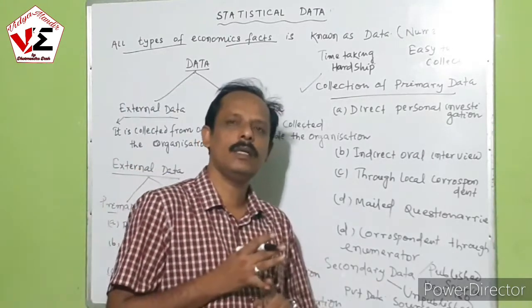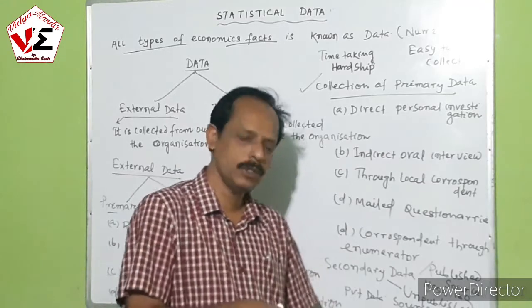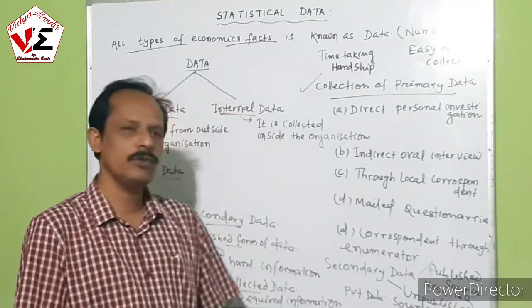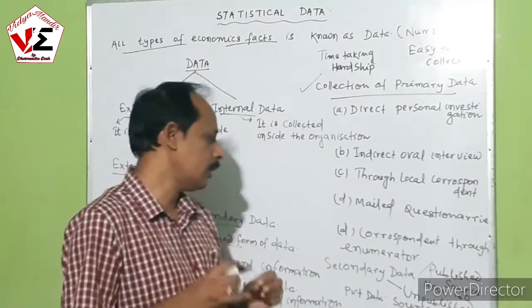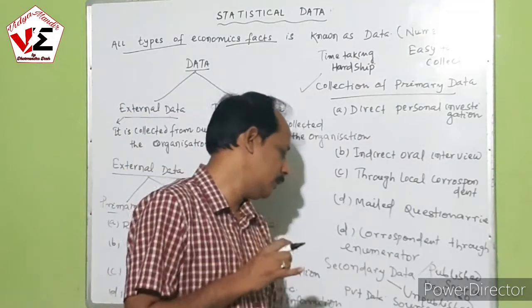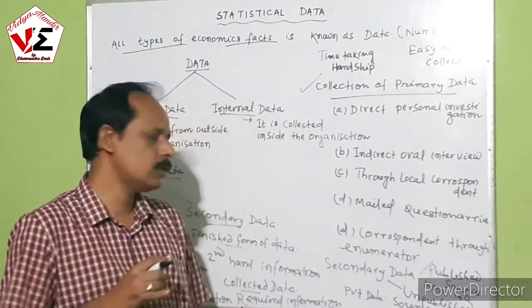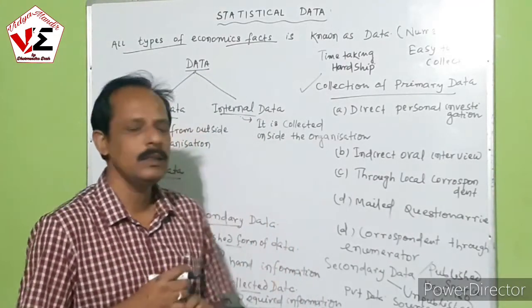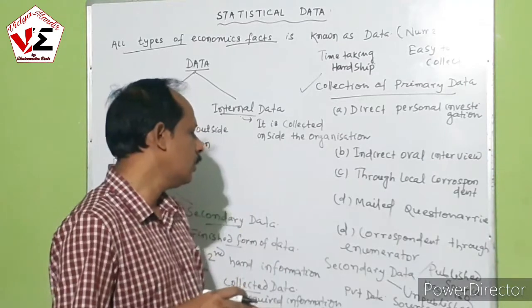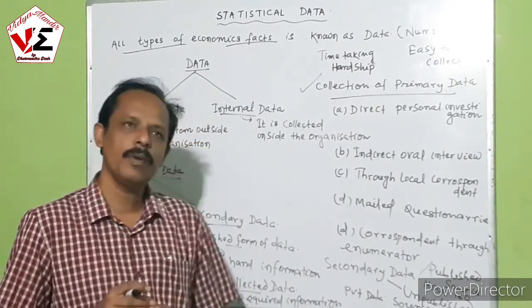Published sources are where data is already published. There you see NSSO or the Indian Statistical Organization, various organizations that publish the data. And unpublished data is private data, the information of private sectors. That's all for unpublished data.